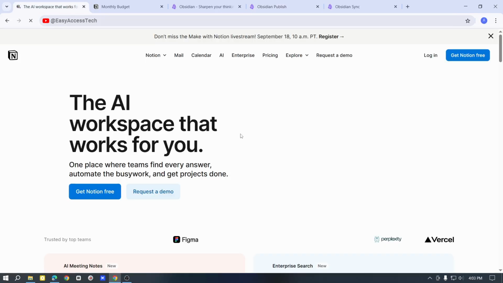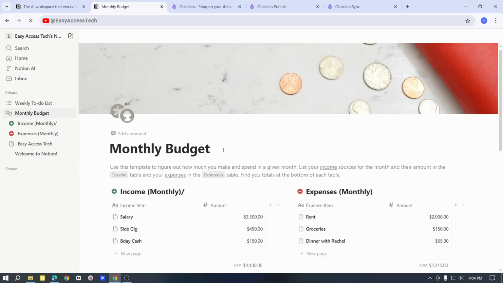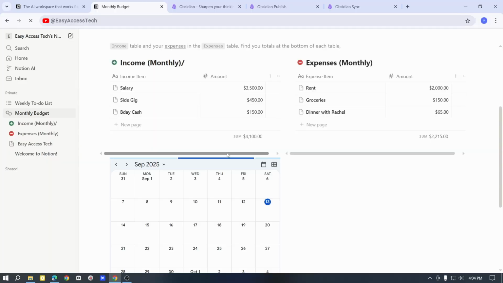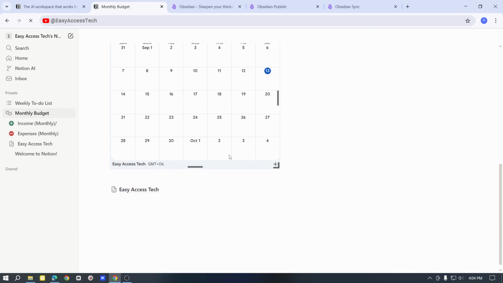Now let's start with Notion first. Notion is like a big workspace where you can write notes, make to-do lists and even build your database. It looks like a simple page, but you can add many things like tables, calendar and pictures. Notion works in your browser and it also has apps for your phone and computer. So this means you can use it anytime, anywhere.